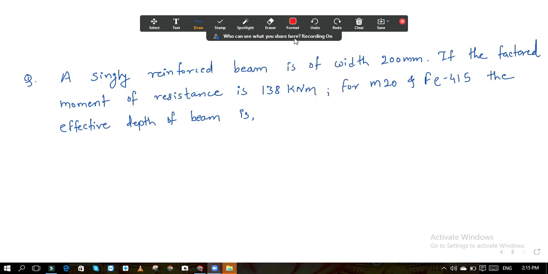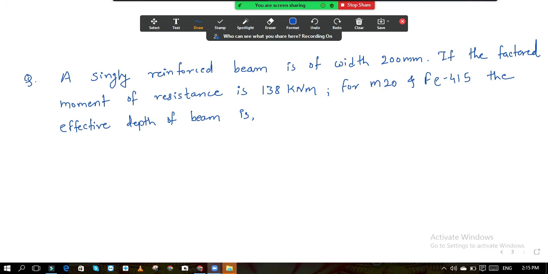Solve it now. Then I will tell you the answer. Again, singly reinforced beam is there. Width is given to you. MR is given to you.